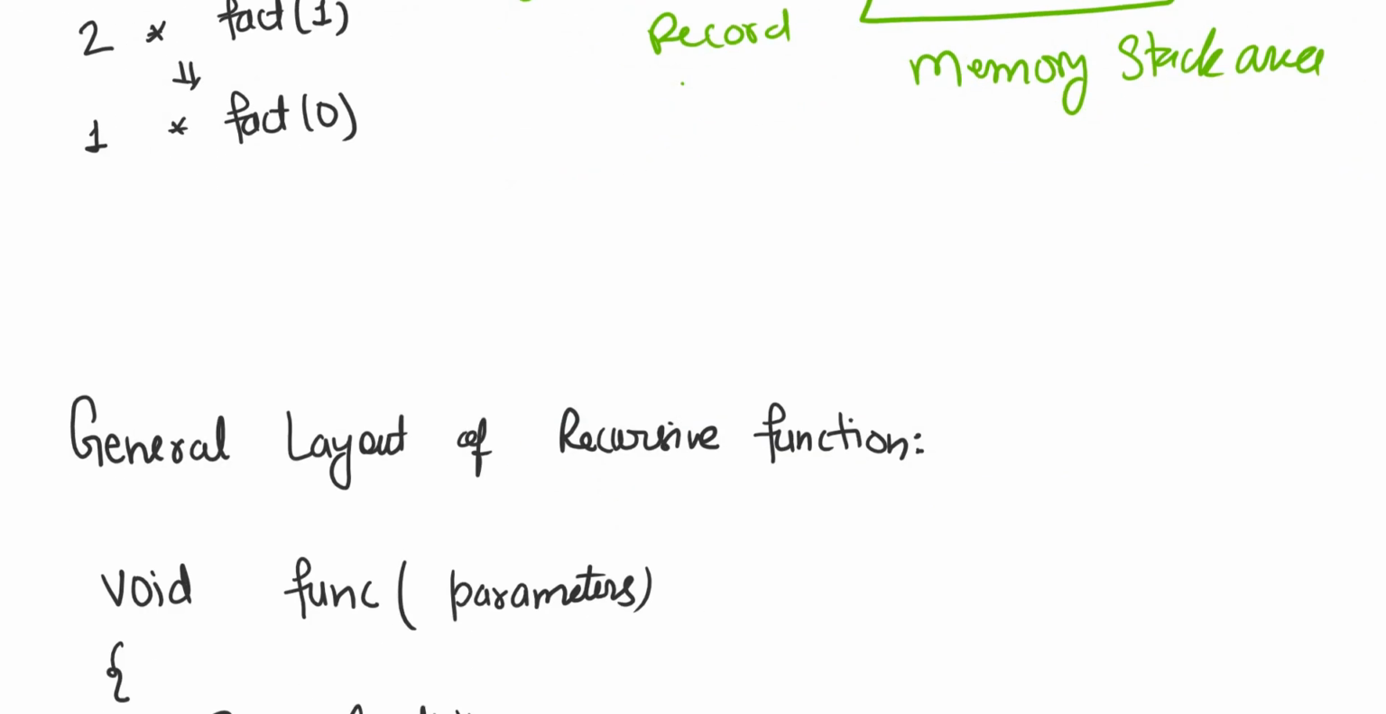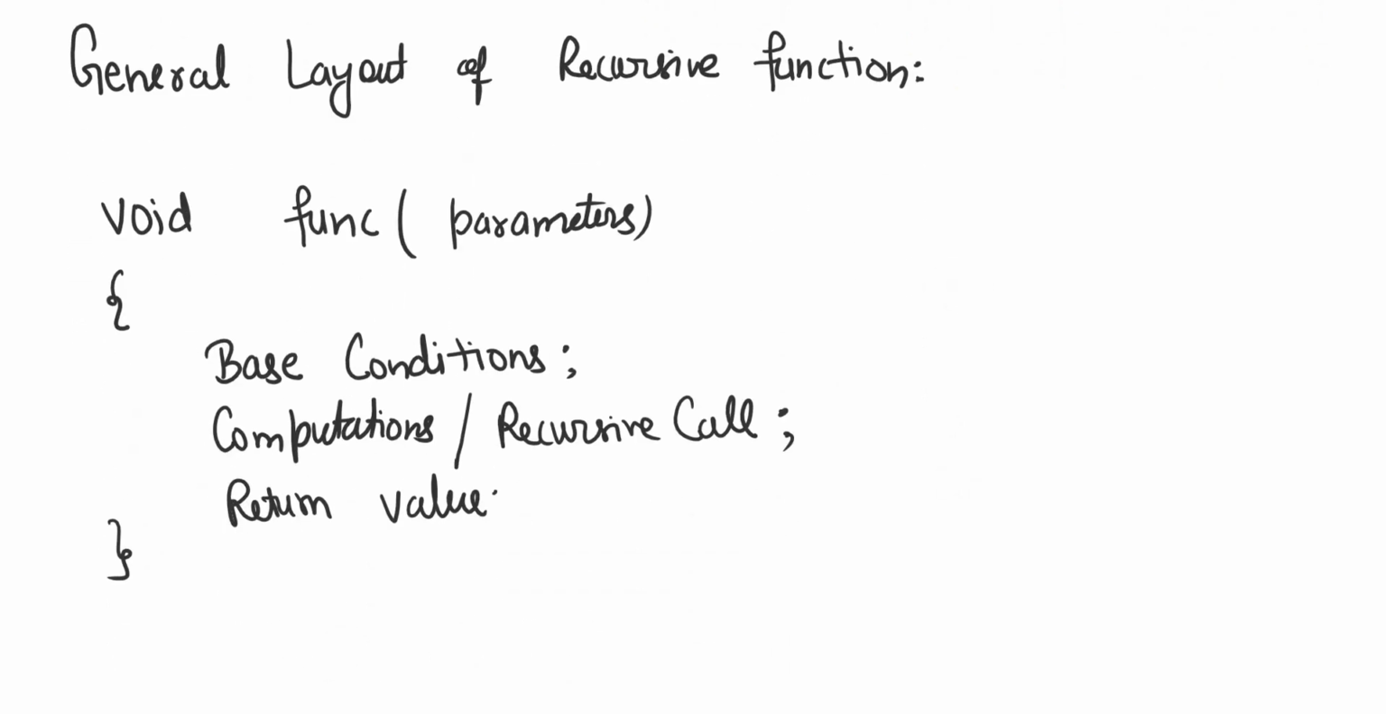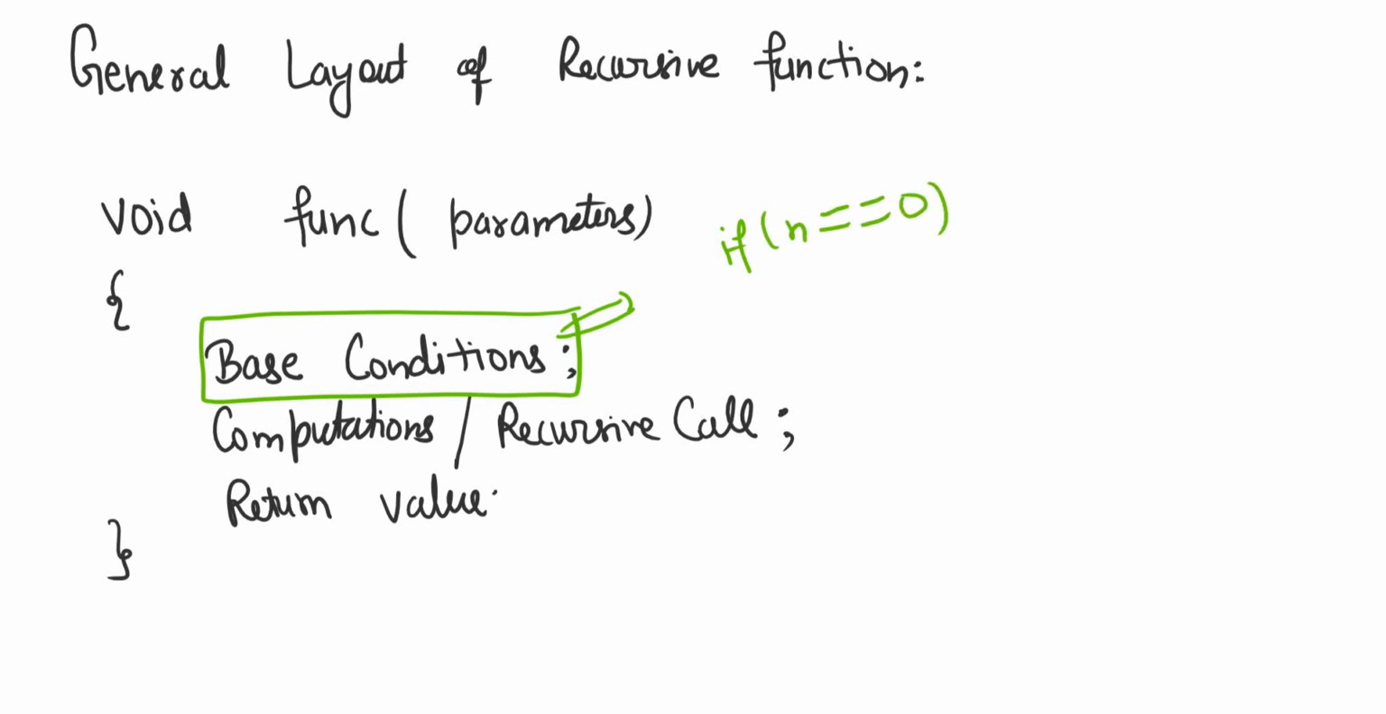Now let me conclude my topic with the final layout of the recursive function. If you are going to write any recursive function, your first statement in general should be your base condition of the recursion. In our factorial program, it was: if n is equal to 0, return 1. Different recursive functions have different base conditions, depending upon the problem.